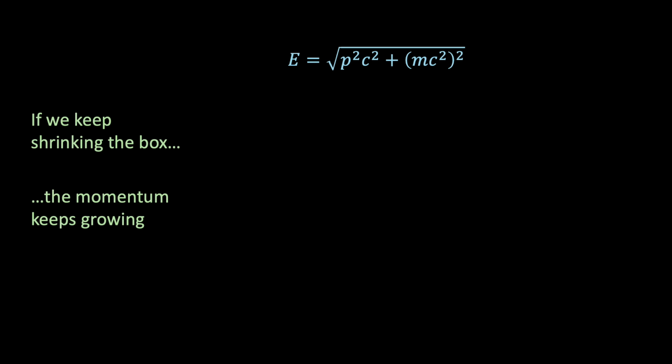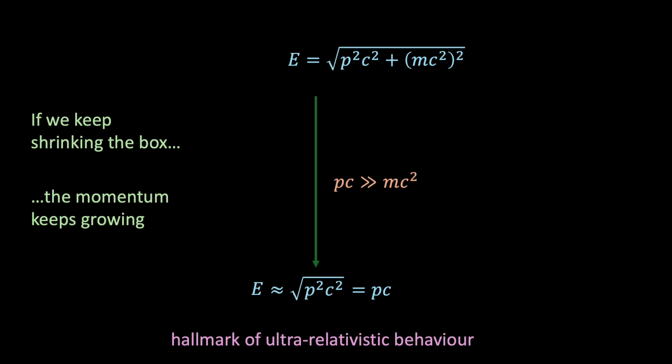And we can approximate our energy in this case as E being approximately equal to the square root of p²c². And if we take the square root, we find that for a very small box, the energy of our particle is approximately equal to pc, the momentum times the speed of light. And this is the hallmark of ultra-relativistic behaviour. The energy is directly proportional to the momentum.